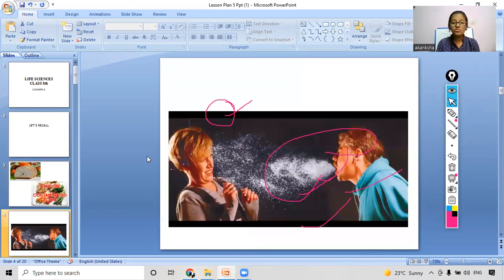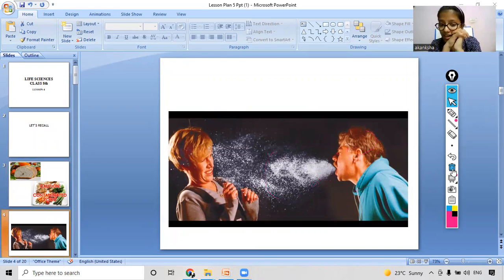Now coming to our next picture, what can you observe in this picture? Yes, a person is sneezing. Very good. One person is sneezing onto another person. So can we say that the person who is sneezing is communicating his disease from himself to the other person by sneezing on them?